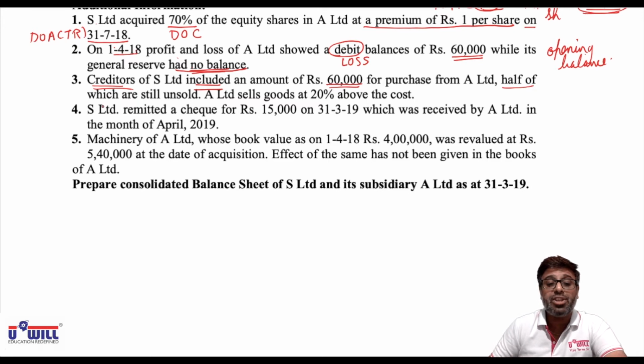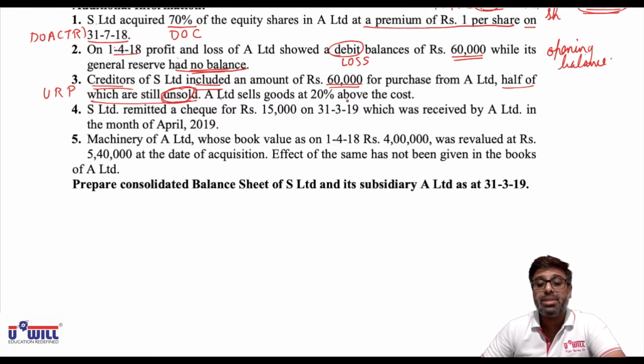Half of which are still unsold. So this will help us in getting unrealized profit. We always calculate unrealized profit on the goods which remain unsold. A Limited sells goods at 20% above the cost.